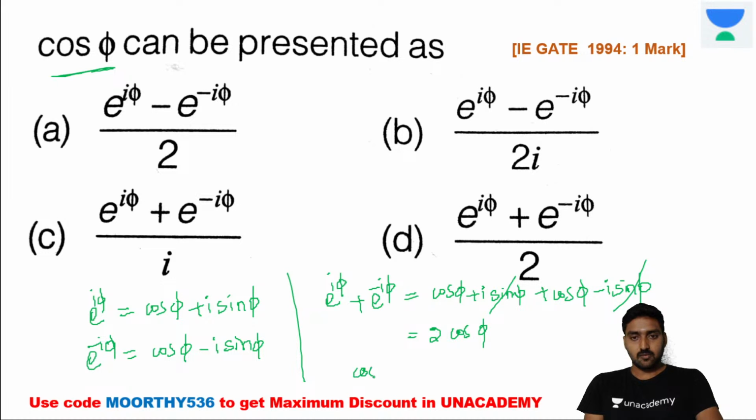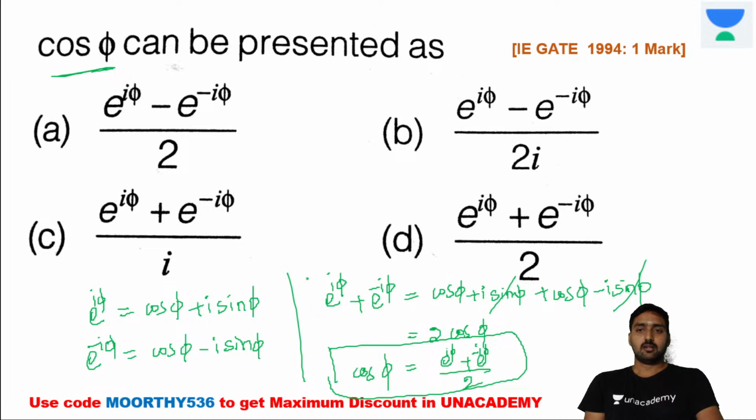Now what about the value of cos pi? Cos pi is equal to e power i pi plus e power minus i pi, the whole divided by 2. It's plus, not minus, it's plus. And the solution for this question here is D. Here D is the right solution for the question.